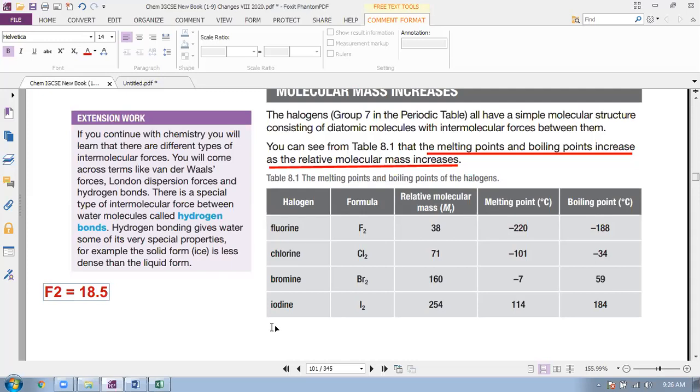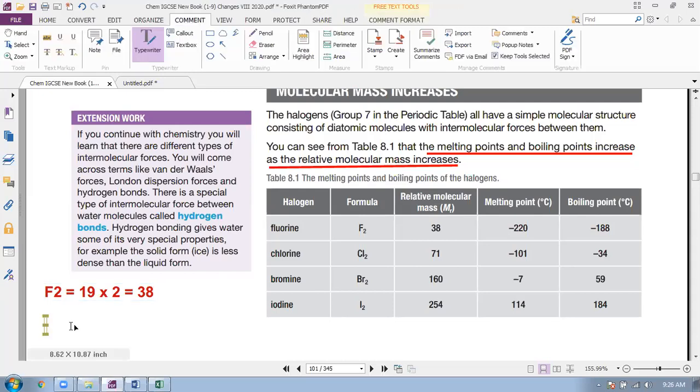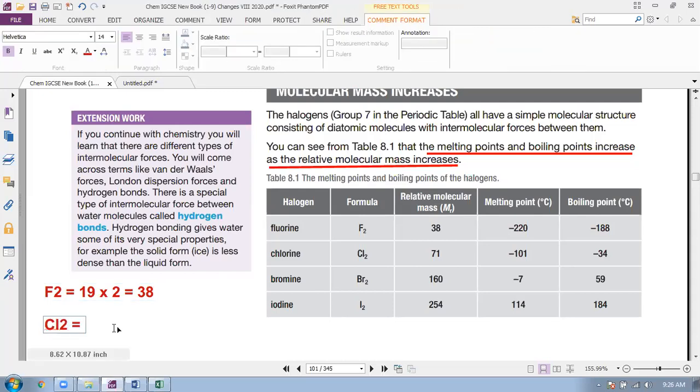18.5. So here there are 2 atoms in one molecule. So multiply 2, it is actually 19. I'm sorry, 19. So it becomes 38. Chlorine, Cl2. It is 35.5, the relative atomic mass that you know. We read relative atomic mass. It is given in the periodic table. So 71 is the relative molecular mass. This is the relative molecular mass, how it came out.